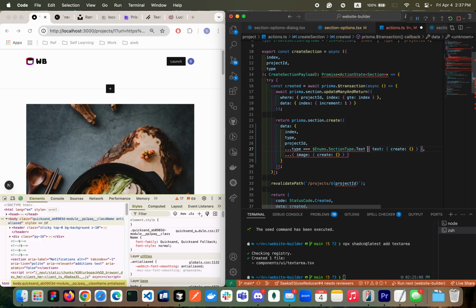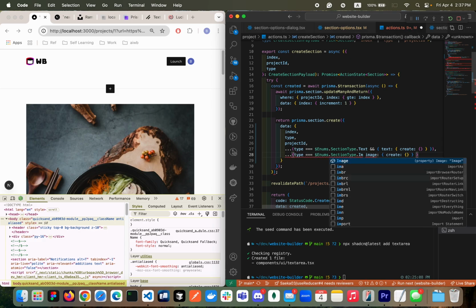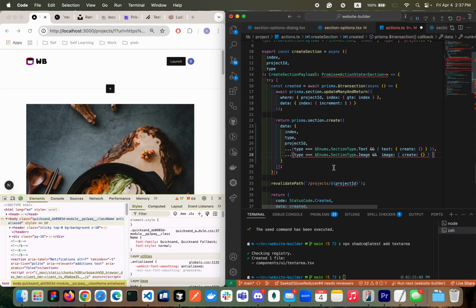Okay. Then we're going to create the text. And then this image is the same thing. So when the type is image, then we're going to create the image.